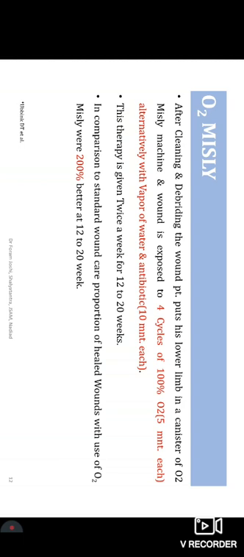By this, they wash the wounds, and 4 cycles of this are repeated over 12 to 20 weeks. It is then compared with wounds that have not gone through this O2 therapy, and it has been reported that it induces 200% better effect in wound healing.